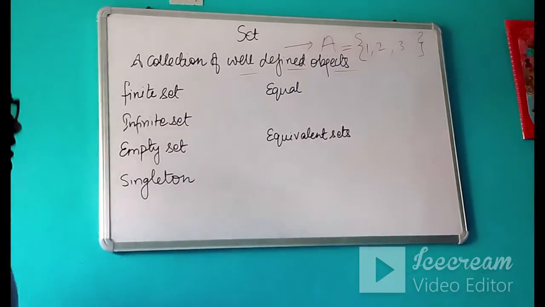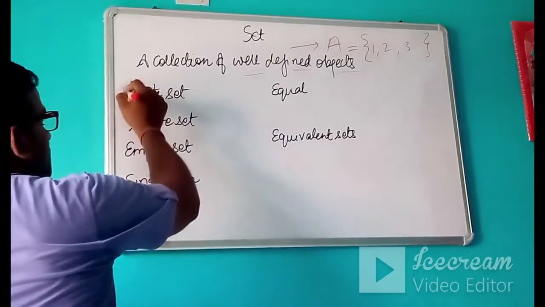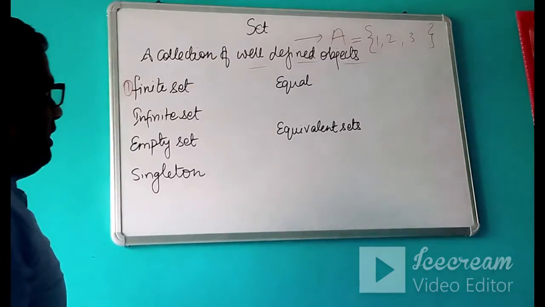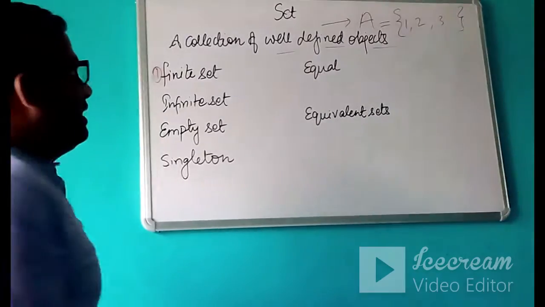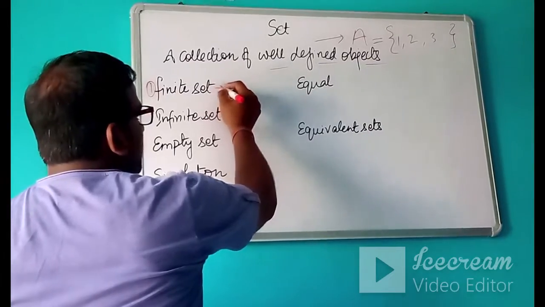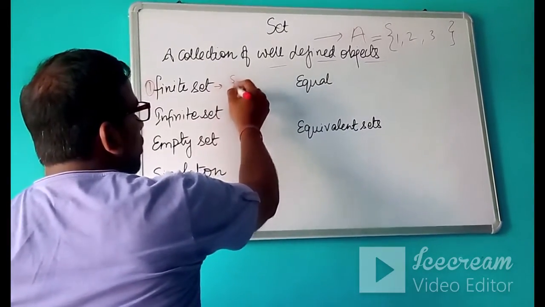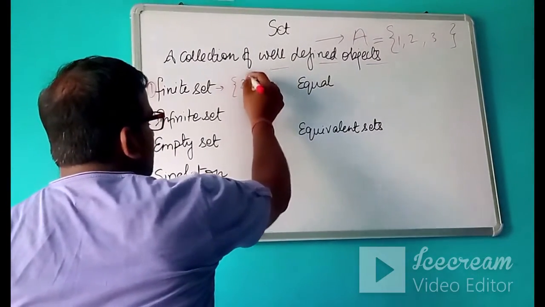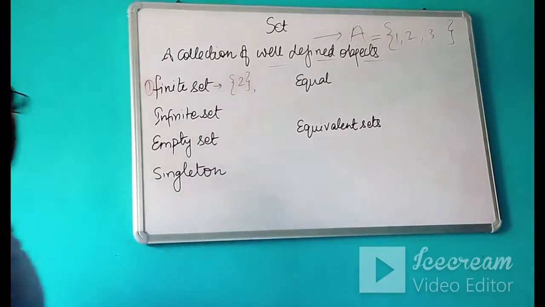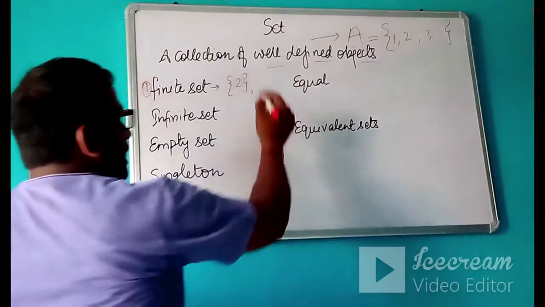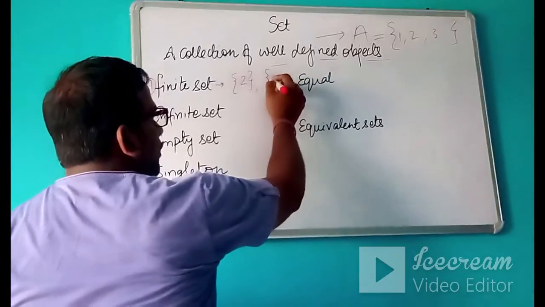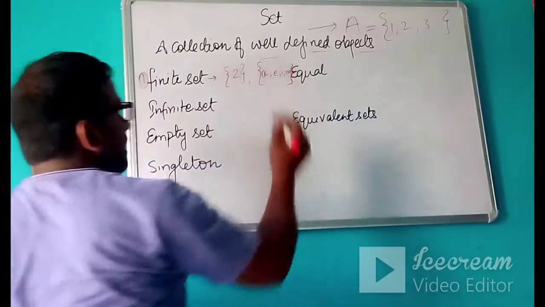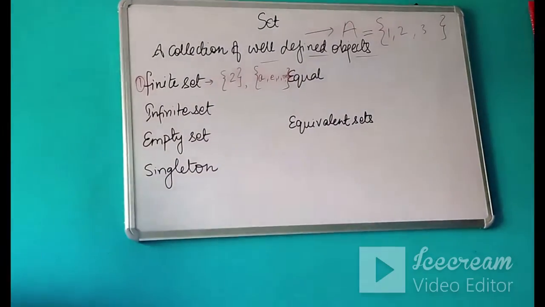Now let's discuss the types of set. First is finite set. As the name suggests, the number of elements in a set are distinct and can be counted. For example, if I write set of all even prime numbers, you can easily write 2. This is your defined set, only one element is there. Suppose I write set of all vowels in the English alphabet, you can easily write only 5 vowels are there: A, E, I, O, U. So this is the finite set.